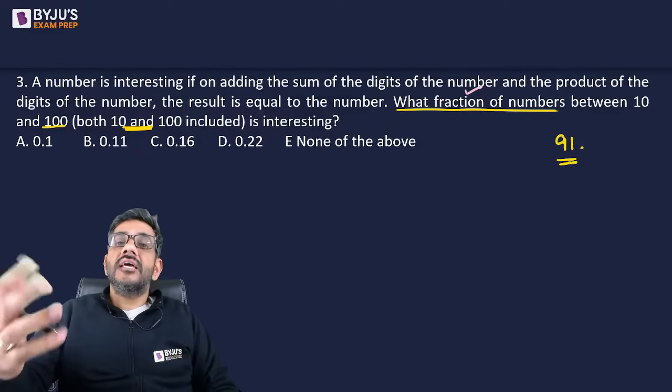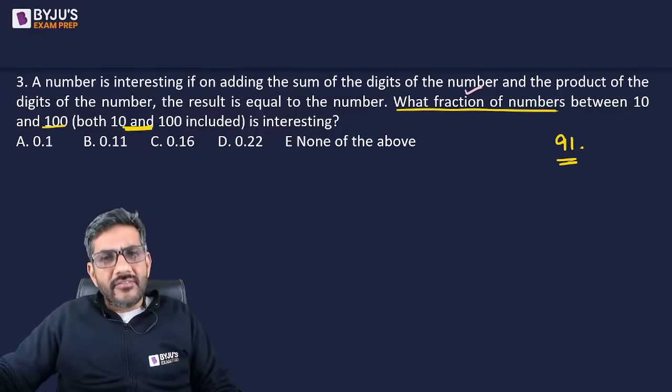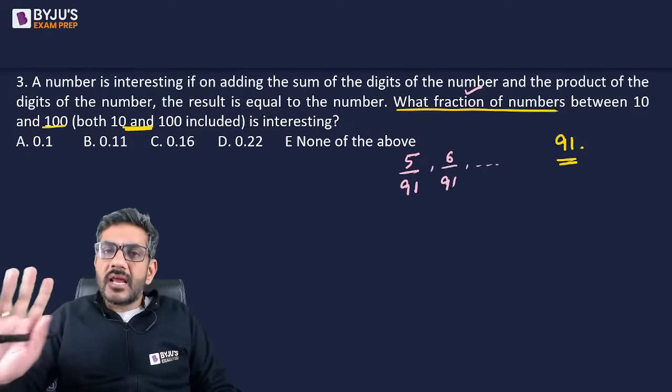91 में से कितने numbers interesting हैं? So whatever is the number of numbers, let's say I get 5 numbers which are interesting. My fraction will come out to be 5 by 91. If I get 6 numbers which are interesting, my fraction will come out to be 6 by 91, and that way it will be something by 91.